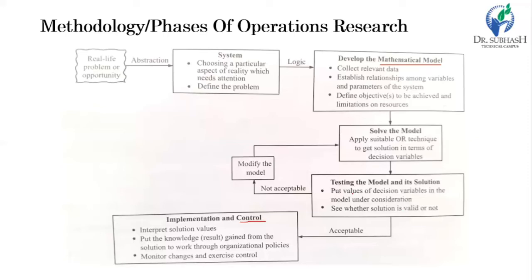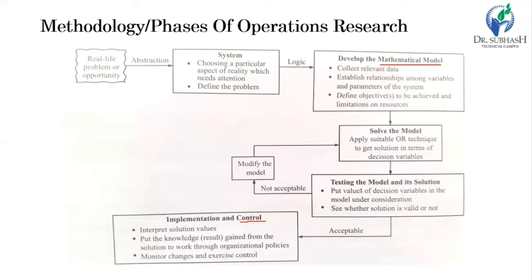When you apply the result in an actual phase, it should be a controllable value and should be followed up regularly, whether it is going as per our plan or our requirement or not. If it is not, then we have to change accordingly. This is when the result is acceptable.